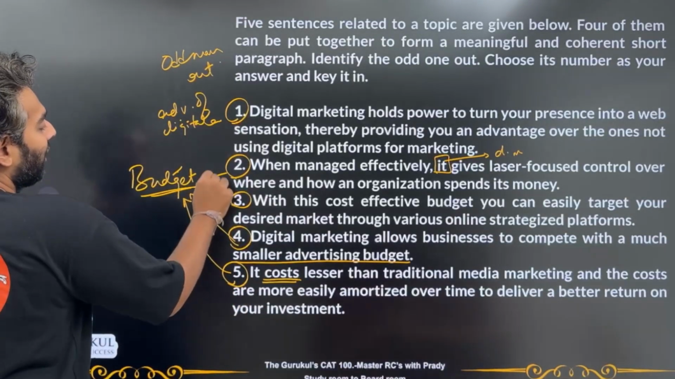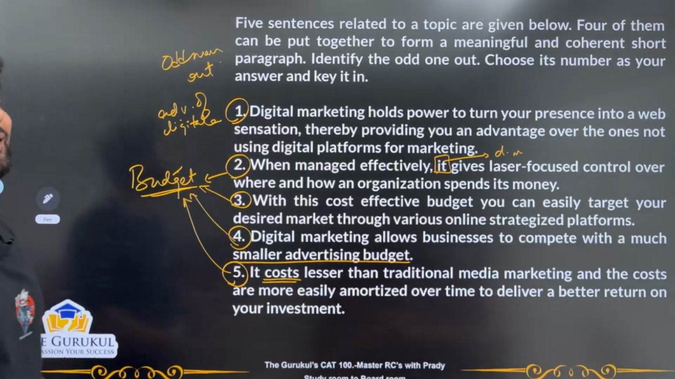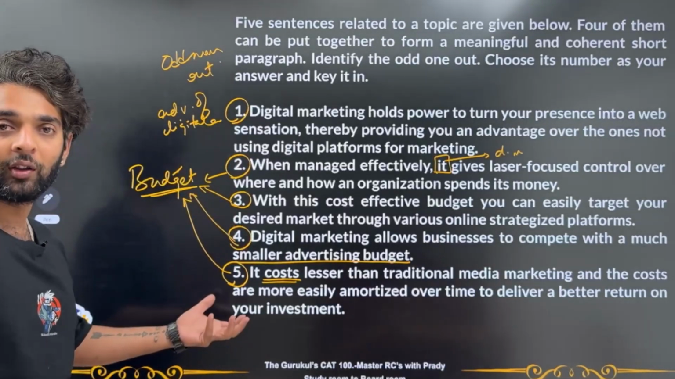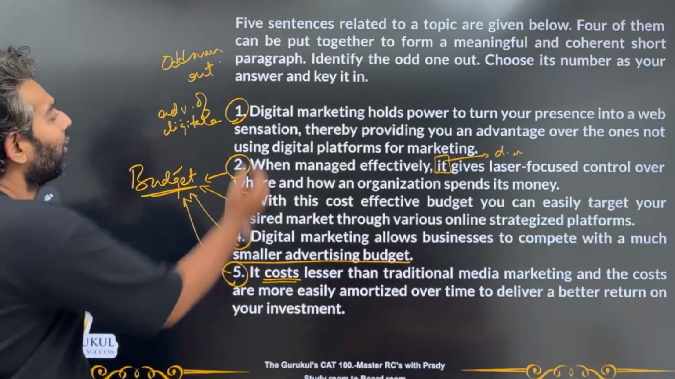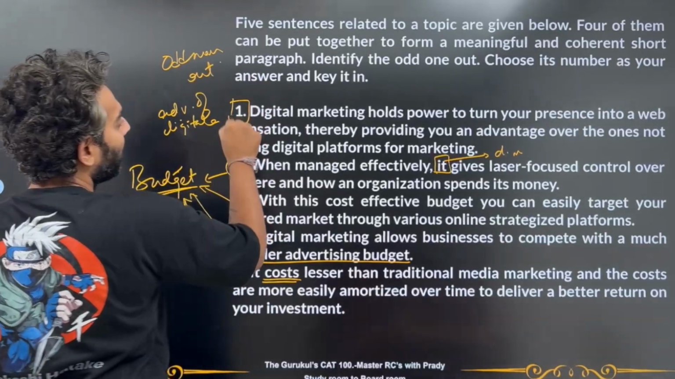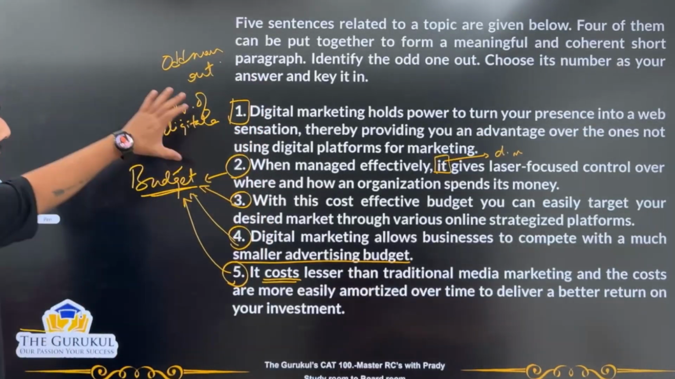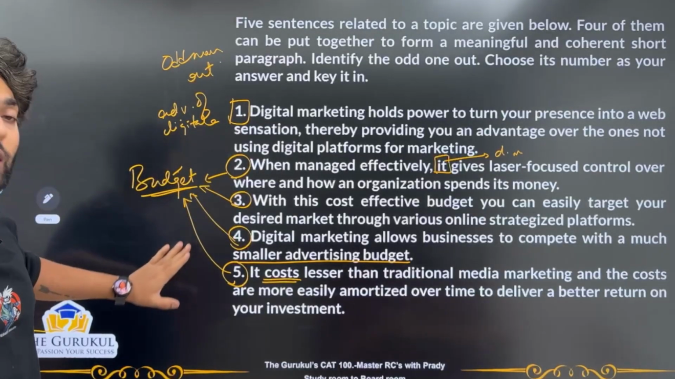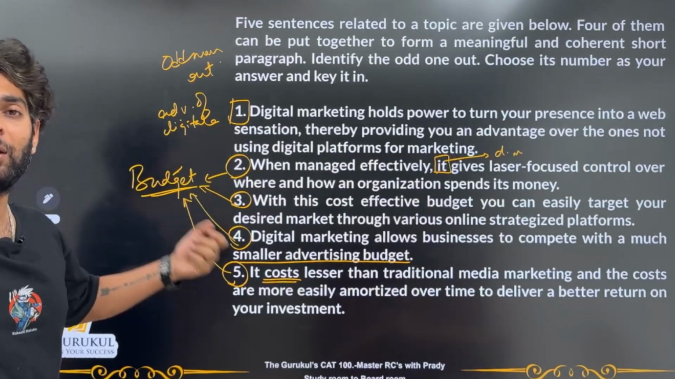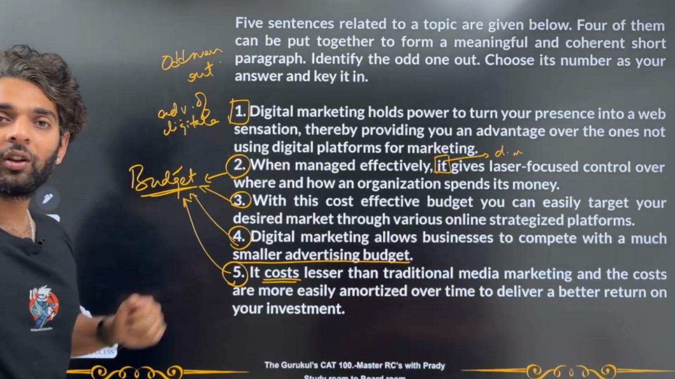So even without us having to go towards a ParaJumble approach to solve this odd man out, quickly by theme differentiation itself, we can say that 1 is the correct answer. Why? Because it's the only one that's talking about advantages of digitalization, whereas the other 4 are talking about the budgets involved or the costs involved in digital marketing.